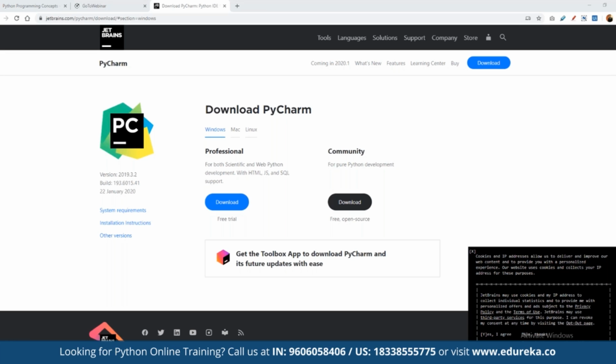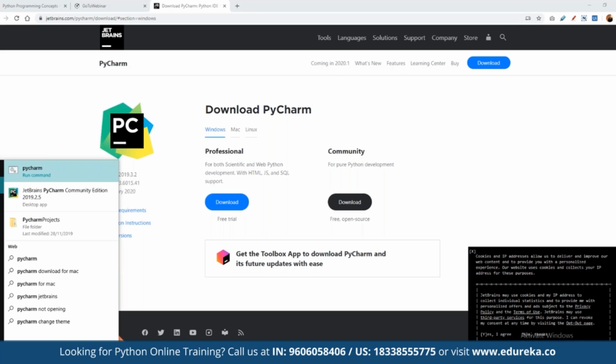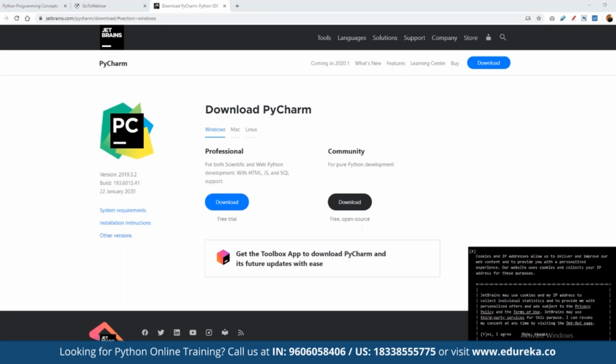Being a new developer, a new player in the market, we can simply go for the community version in order to understand the capabilities of PyCharm. And if you are looking for a full-fledged development by integrating these components, then we can go ahead and download the professional version. Once we have downloaded it, we simply have to click on download, and then we can configure the entire setup for PyCharm.